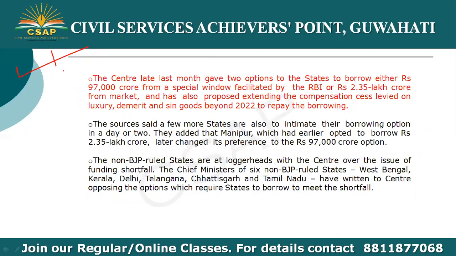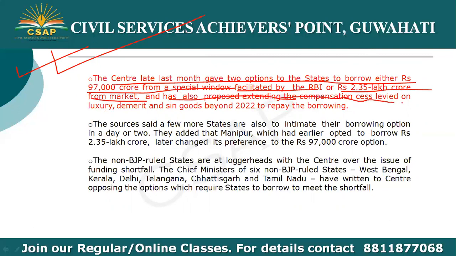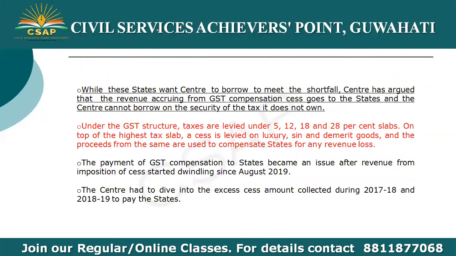So we know that the central government last month gave two options to the states to borrow, either rupees 97,000 crore from a special window facilitated by the RBI, or rupees 2.35 lakh crore from the market, and has also proposed extending the compensation cess levied on the luxury, demerit and sin goods beyond 2022 to repay the borrowing. So such was the condition.